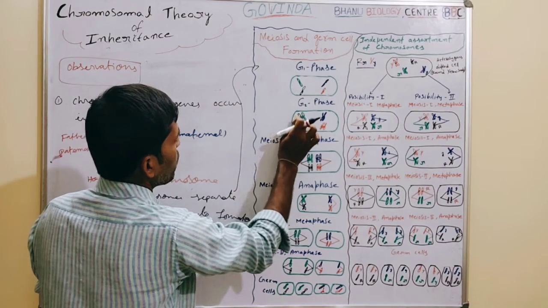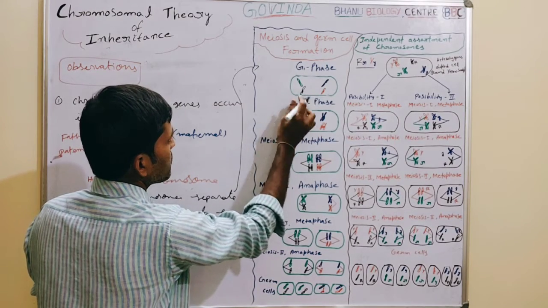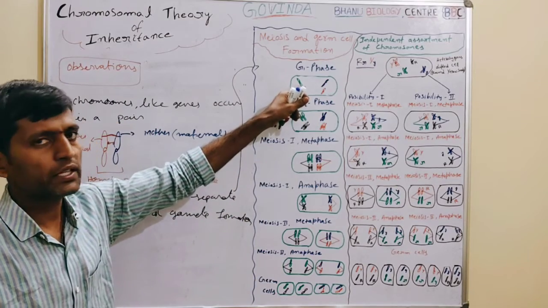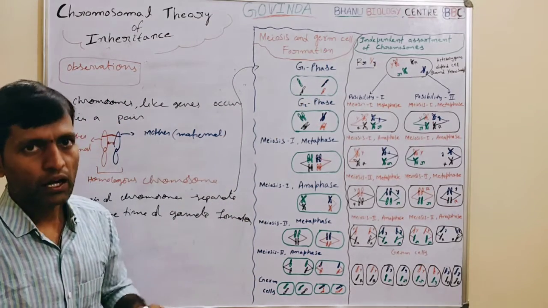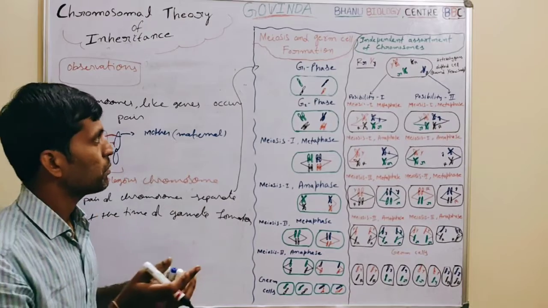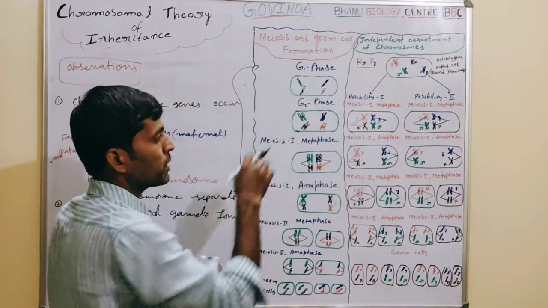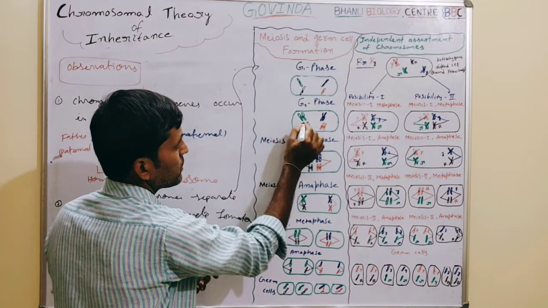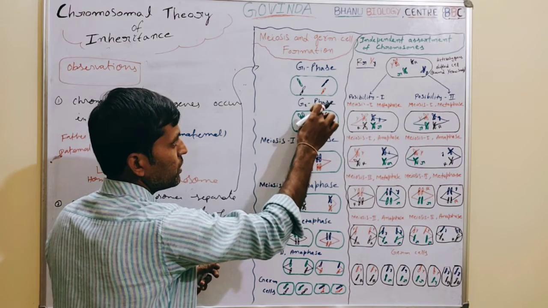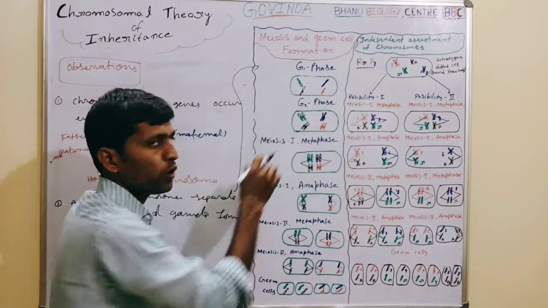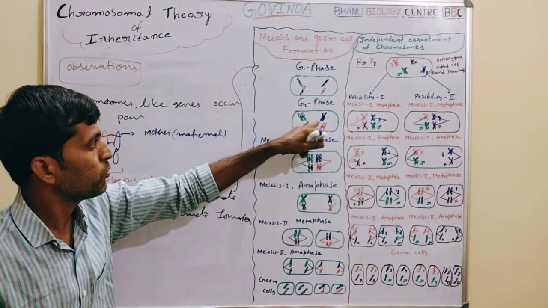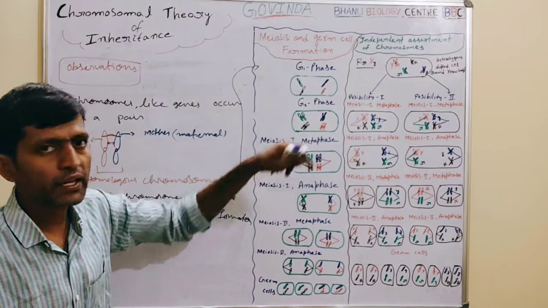Right, this is the diploid cell. In the S phase, the DNA synthesis, duplication of DNA strands will occur. The single strand becomes double. One DNA molecule becomes two DNA molecules. So in the G2 phase, this is the condition of the cell, which is in diploid condition. Here the four pairs of chromosomes are very clearly appearing.